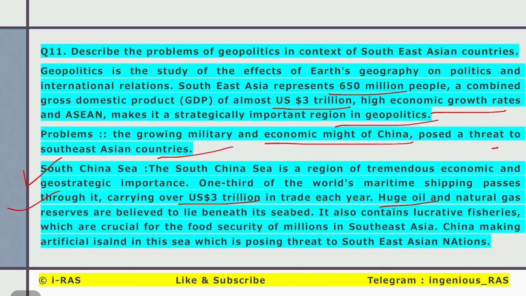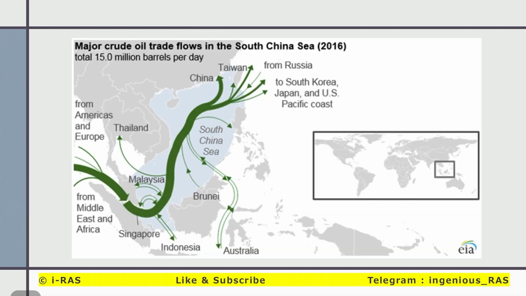There are huge oil and natural gas reserves, and our ONGC Videsh Limited is also exploring in the South China Sea. It also contains lucrative fisheries, crucial for food security of millions. This is also a disputed region, and a cause of problems to the Southeast Asian countries.